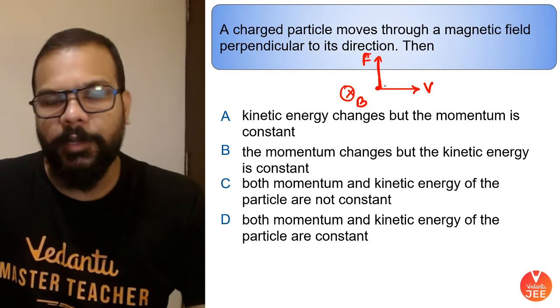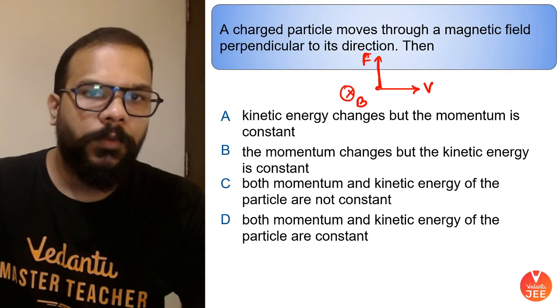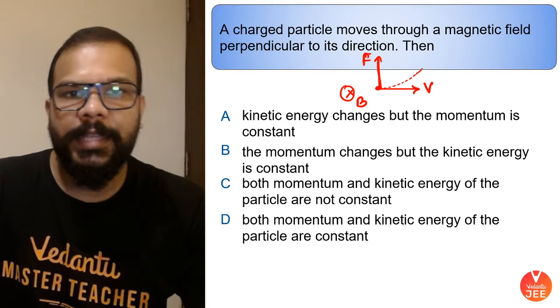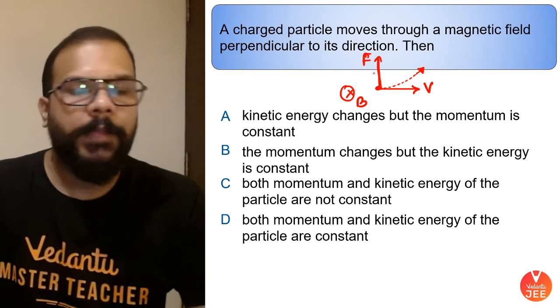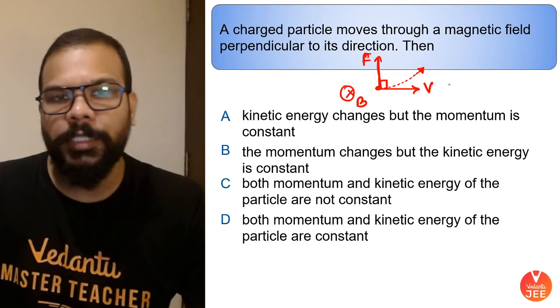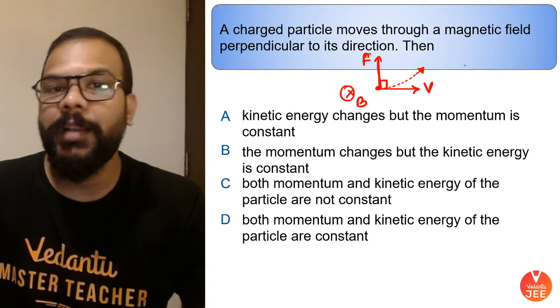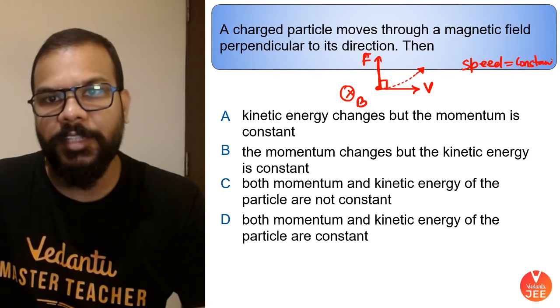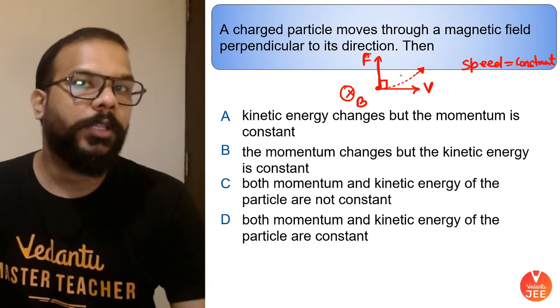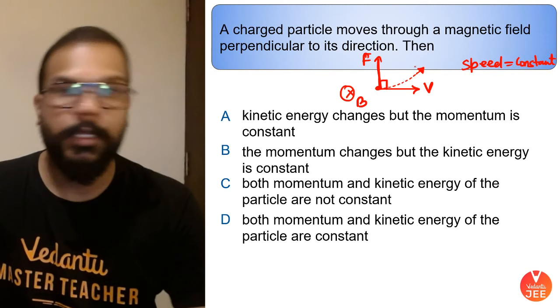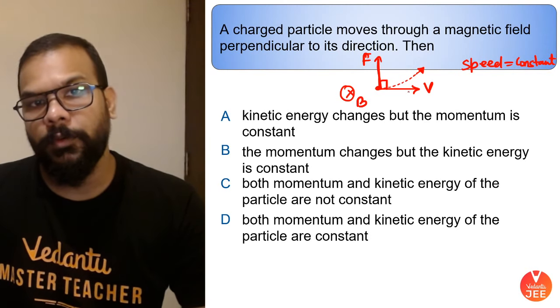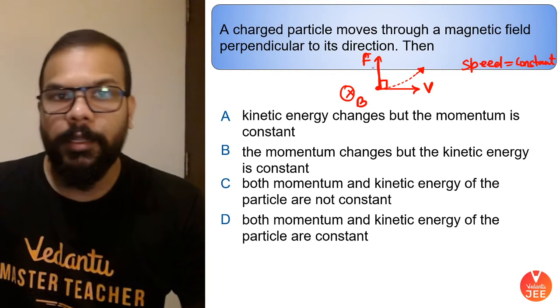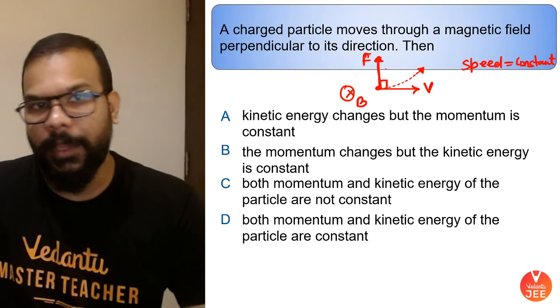So what I'm trying to tell you is that the charged particle is likely to change its direction, right? But because force is acting perpendicular to velocity, we are sure that the speed will remain constant. Speed will not change. Why will speed not change? Because the force acting on the charged particle is perpendicular to its velocity, and the velocity itself is perpendicular to the magnetic field here.